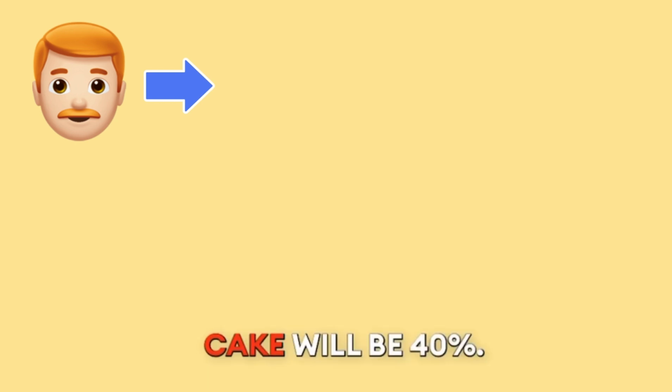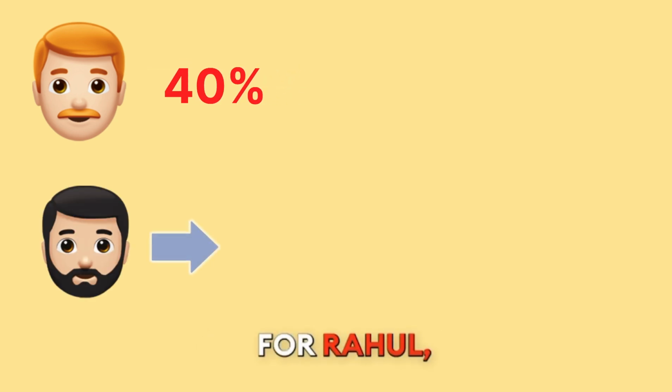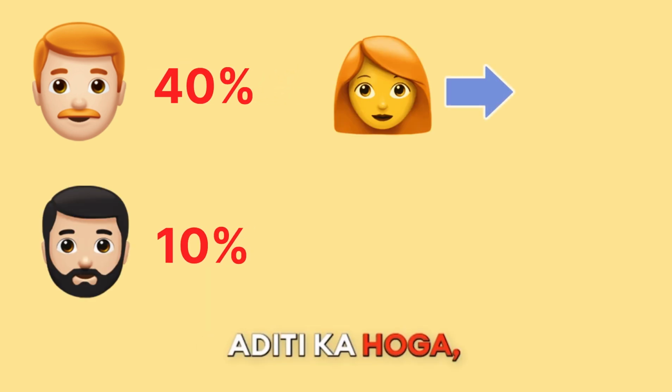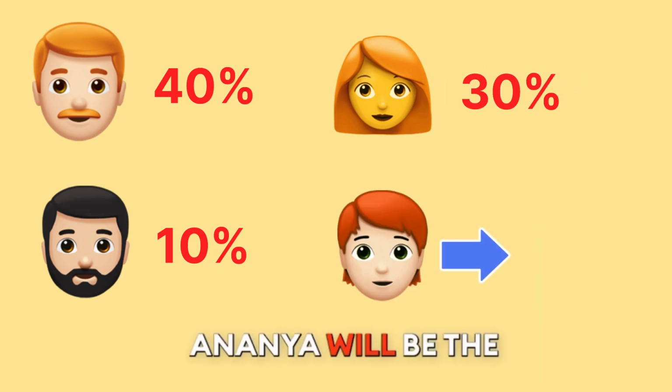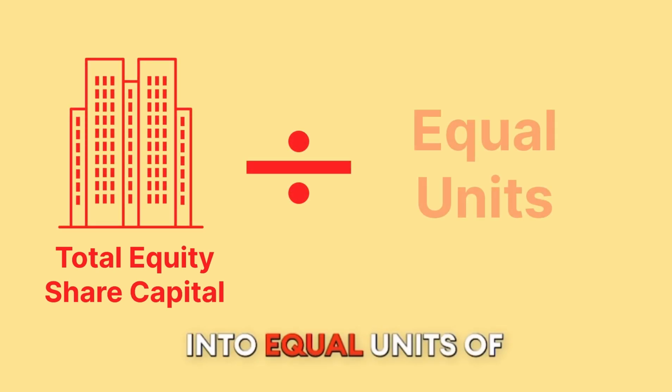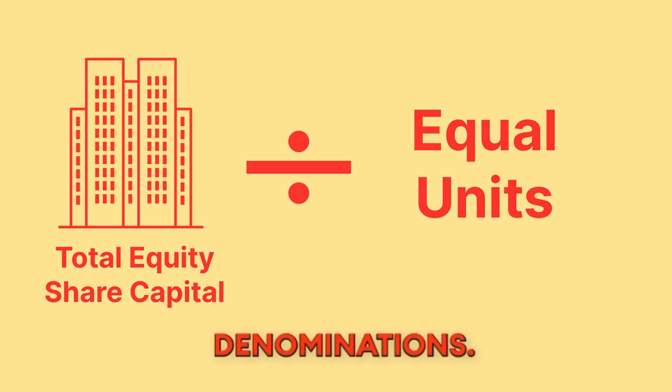मेरा ownership of the cake will be 40%. For Rahul, it will be 10%. Aditi का होगा 30%. And lastly, Ananya will be the owner of 20%. Same way, the total equity share capital of a company is divided into equal units of smaller denominations. Each such unit is called a share.